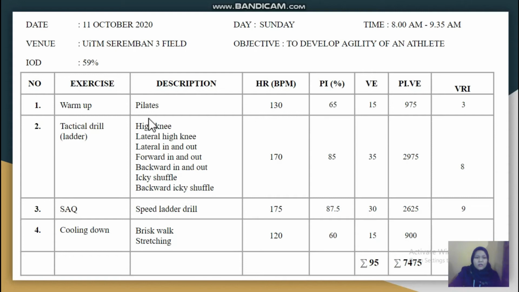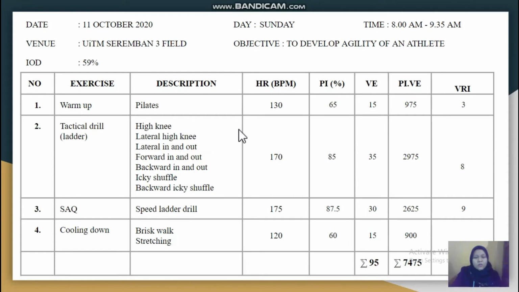And then the next activity we will do is the ladder drill, which is high knee, lateral high knee, lateral in and out, forward in and out, backward in and out, icky shuffles, backward icky shuffles. The heart rate that I targeted for my athlete is 170 beats per minute. My athlete will do this one time with the full, right technique.